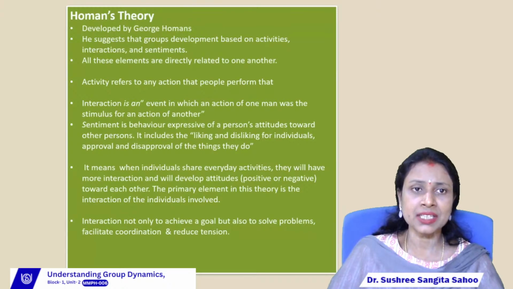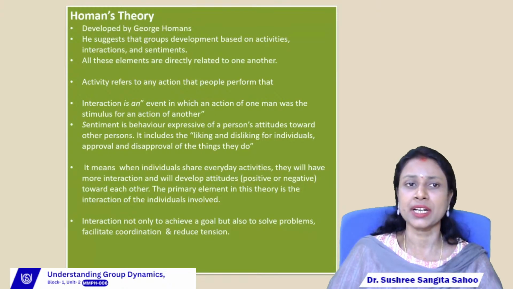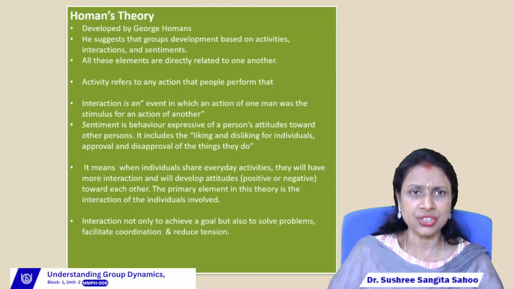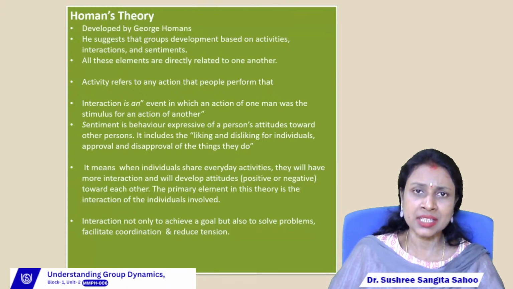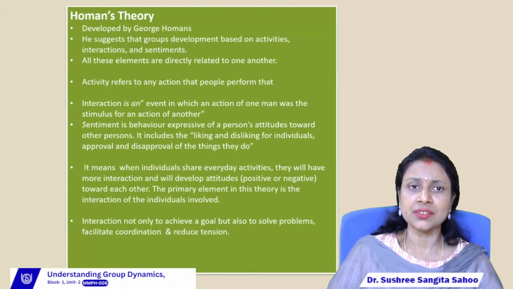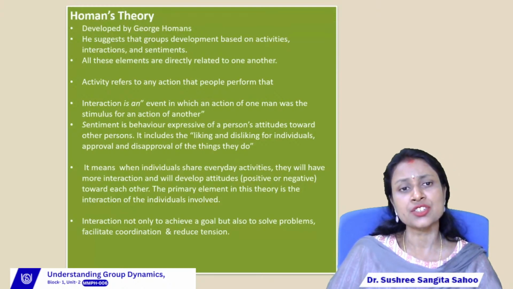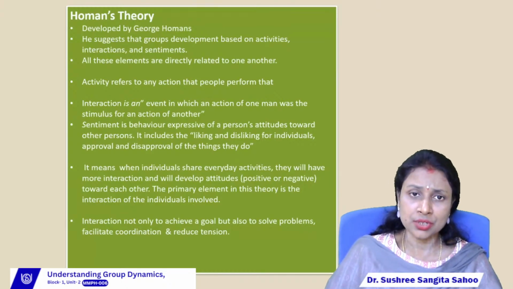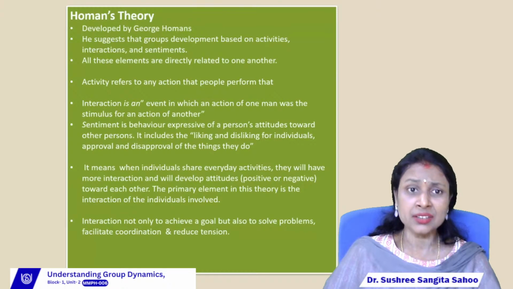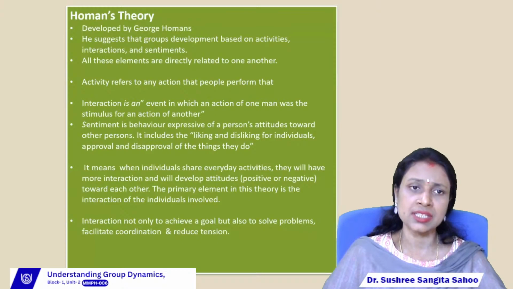So what is activity? Activity refers to any action that people perform. So activity means any action or any work or any task that people can perform. Then the second element is interaction. Interaction is an event in which an action of one person is the stimulus for the action of another person, right? So according to interaction, the action of one person becomes a stimulus for another person.